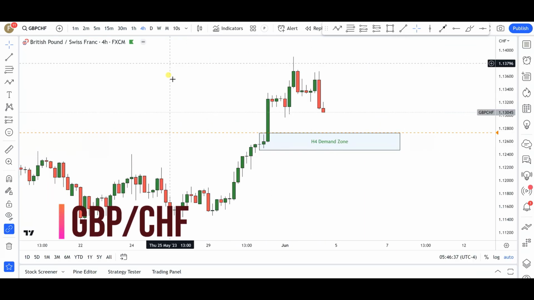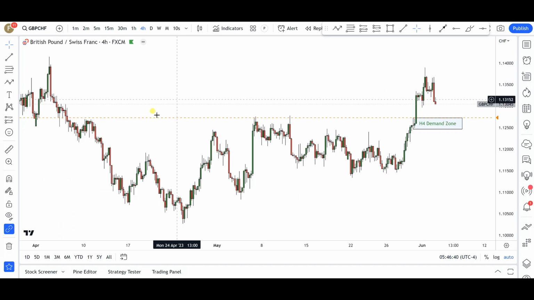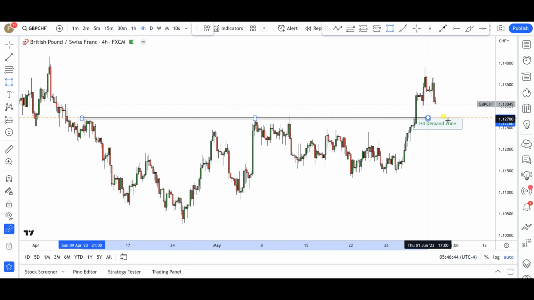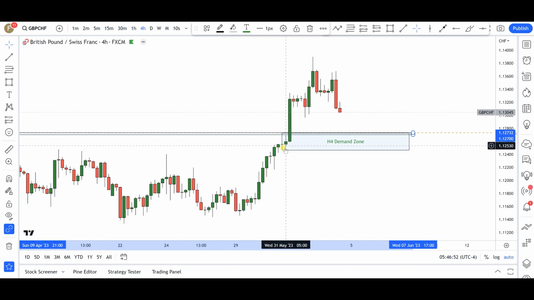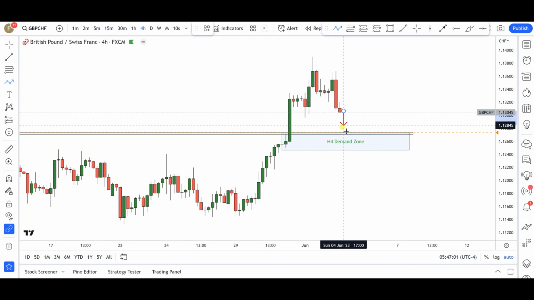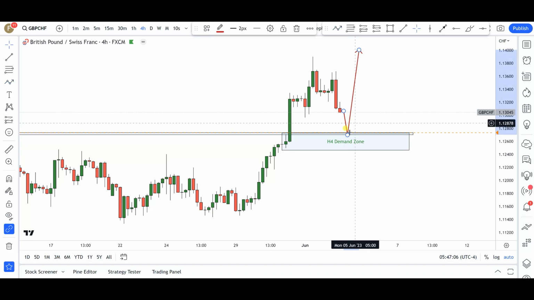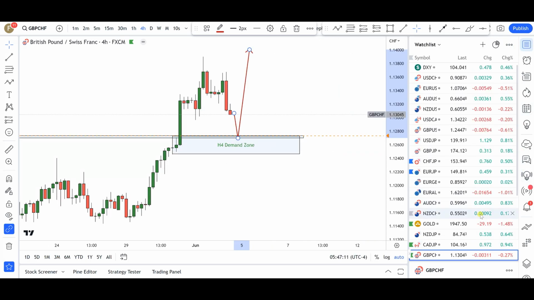Now for British pounds and Swiss francs, again, very nice setup. You can see we did have this particular level of structure on our charts right around this area. You can see resistance, and then finally markets hesitate a little bit, and then boom to the upside. So I'm keeping an eye on this. Let's say right around that 1.1270 level, anywhere from right around there, I will expect the bulls to come into these markets and start flexing their muscles for further continuations to the upside. Again, another high quality setup that I'm keeping an eye on as we go into next week. All right, so that's it for British pounds and Swiss francs.